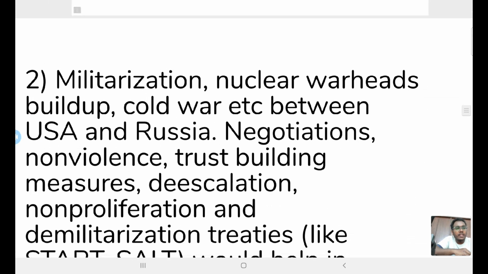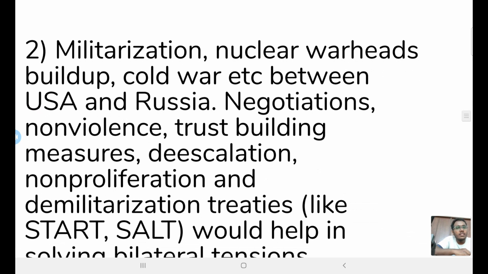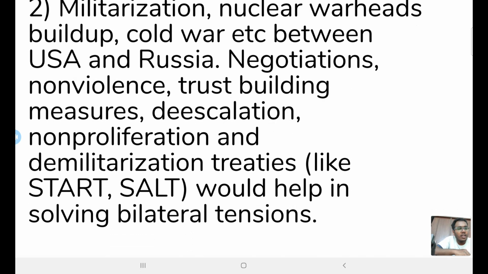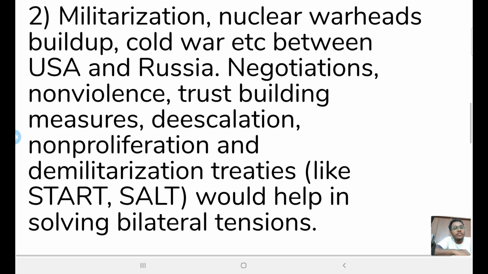So let us take up another example: militarization, nuclear warheads buildup, Cold War, etc. between USA and Russia. Negotiations, non-violence, trust-building measures, de-escalation, non-proliferation, and demilitarization treaties like START, SALT, etc. would help in resolving these bilateral tensions. So again, if we use these values and follow these values, then this ethical consideration would resolve these tensions and conflicts.